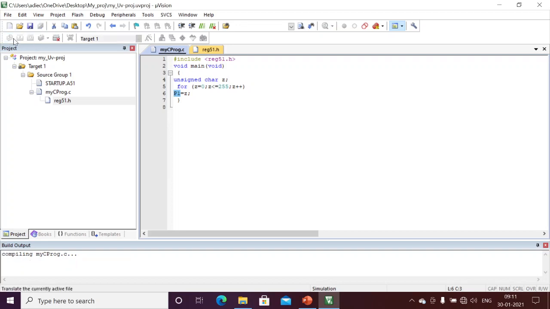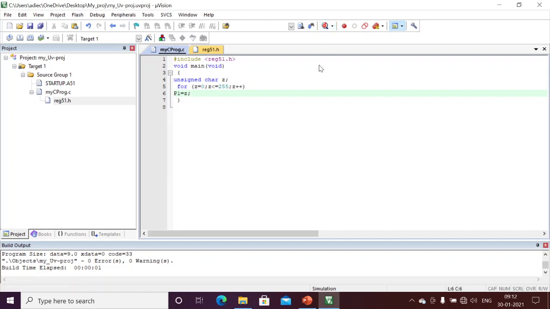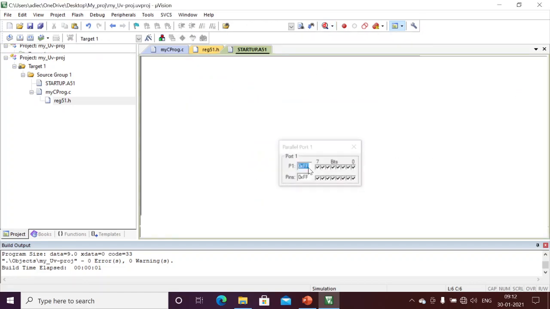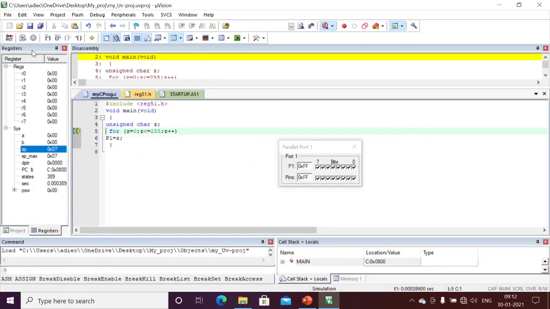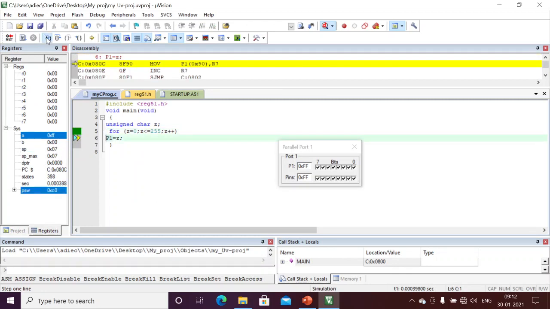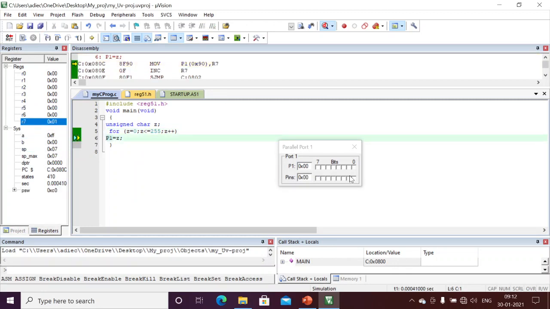Okay, we have executed, right? Unsigned char z equal to 0, z less than 255, z plus plus. I'm just assigning the z value to the port. That should be fine, right? Okay, let me debug. Yeah, see, it's working now.